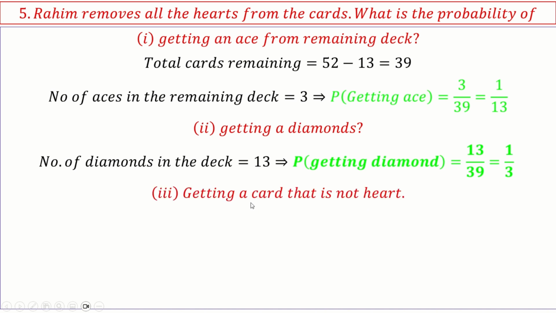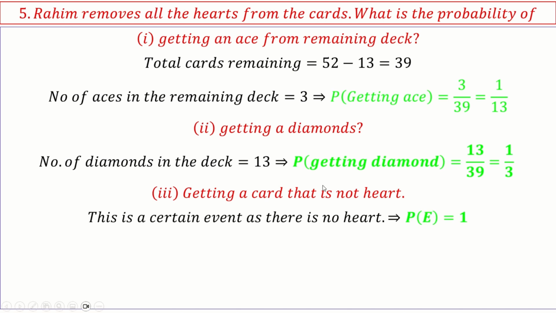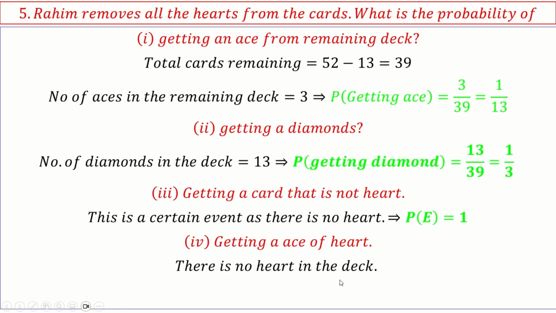Okay, next. Getting a card that is not a heart. All hearts are removed, so this is a certain event. Now you will get a card which is not a heart, which means it's a certain event and the probability of the event is 1. Getting an ace of hearts. This is an impossible event because there are no heart cards actually. So the probability is 0.